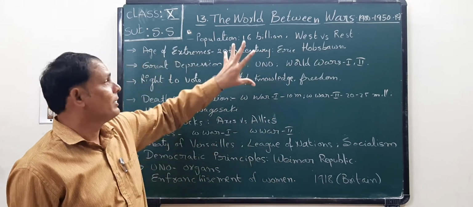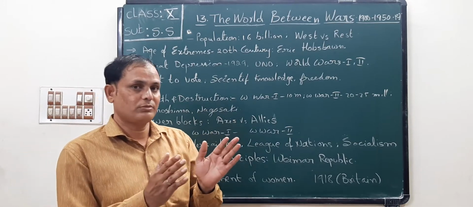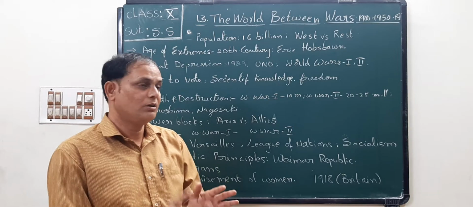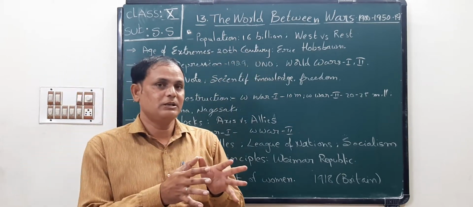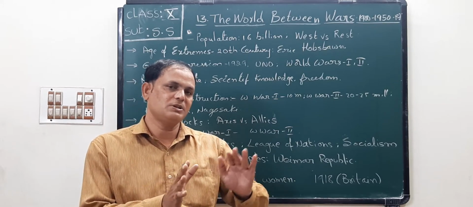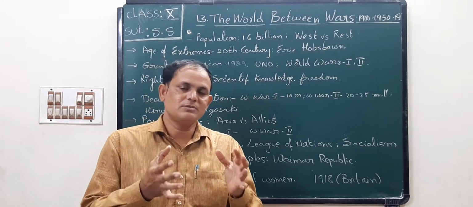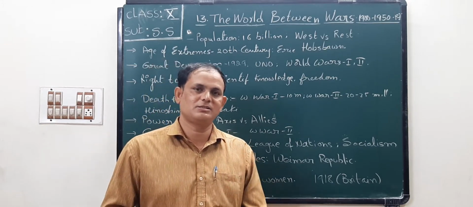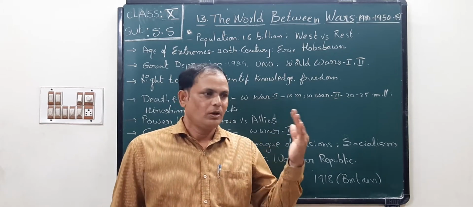Listen, children, in the 20th century, the total population of the world was 1.6 billion. What happened in the 20th century to the world? Some countries became west, some countries became rest. West means the western countries, especially European countries and USA.